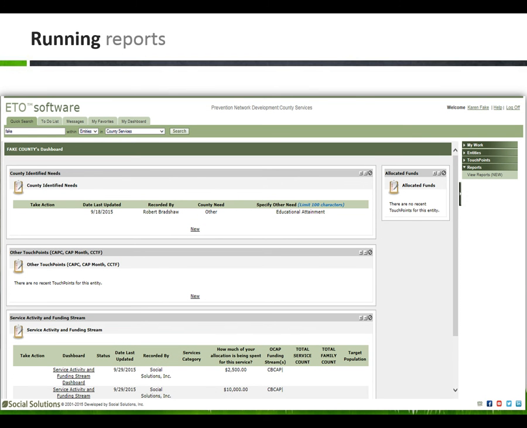Running reports. Suppose you want to see a list of all the responses you've entered into ETO, or maybe you want to print out blank copies of a touch point, or maybe even see if you've completed all the necessary touch points, which are complete, which are in draft status. There are several reports available to you. To access the ETO reports, you want to expand the navigation bar, choose Reports, and then choose View Reports New.